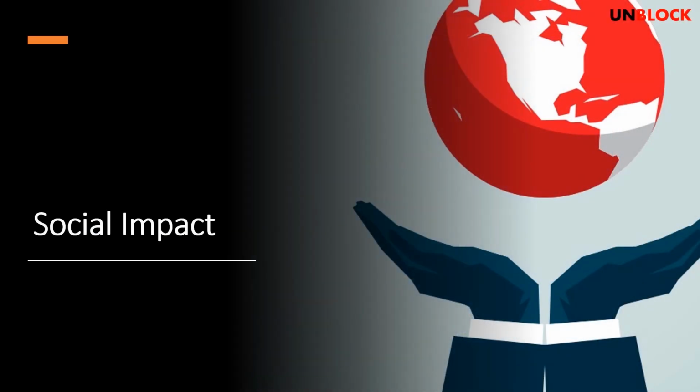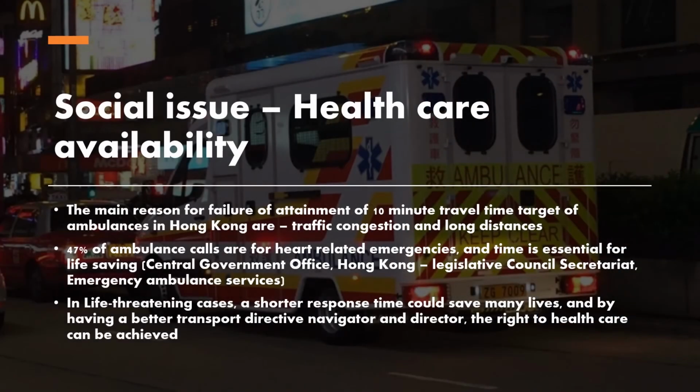Now we'll talk about the social impact. Firstly is healthcare availability. The main issue with high levels of delay from first responders is due to the traffic condition, especially for heart-related emergencies when time is especially short. With this, we could reduce those delays due to the congestion, save more lives and help people in need.